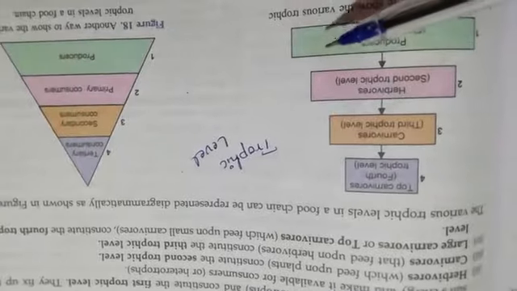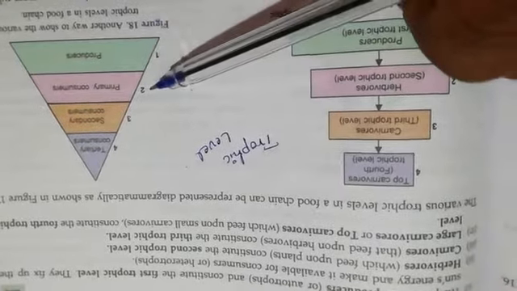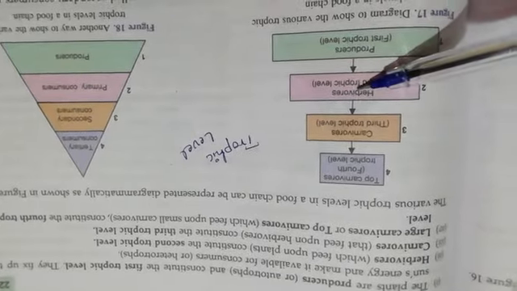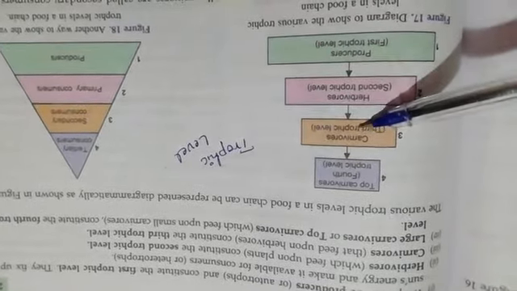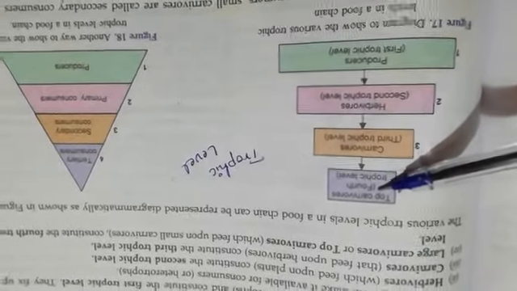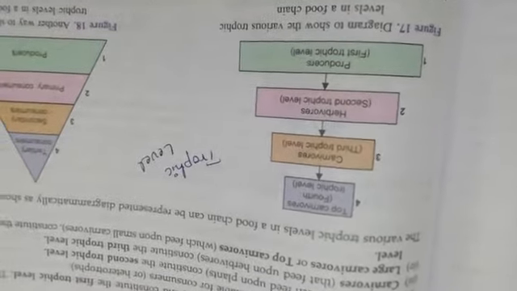That may also be considered as the producers, primary consumers, secondary consumers and tertiary consumers. So these are the producers, these herbivores are the primary consumers, the carnivores are secondary consumers, and the top carnivores are the tertiary consumers. So this is what the trophic level is.